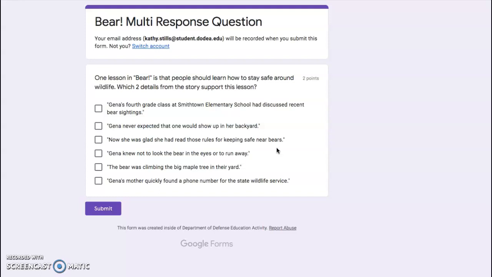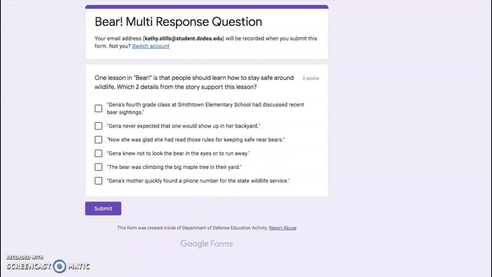So our most logical answers are: now she was glad she had read those rules for keeping safe near bears, and Gina knew not to look the bear in the eyes or run away. Those 2 answers are specifically about safety around wildlife.